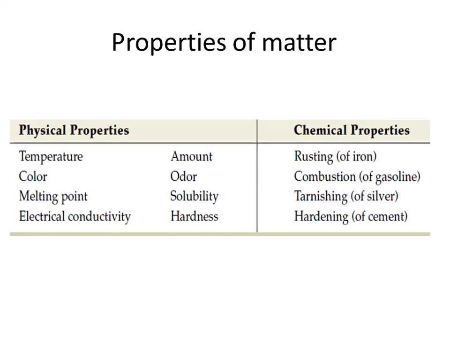So let's move to the chemical properties. One example we have discussed in the previous slide is the rusting of iron. Now we are going to discuss the chemical reaction, because chemical properties are changes due to some sort of chemical reaction.